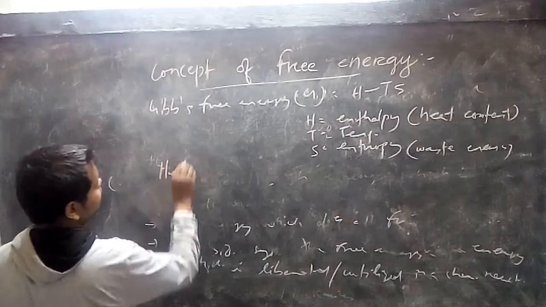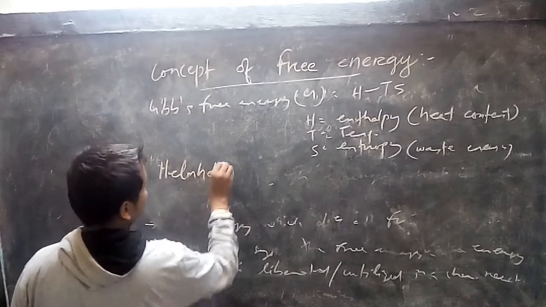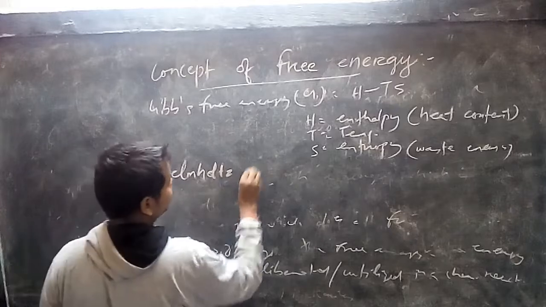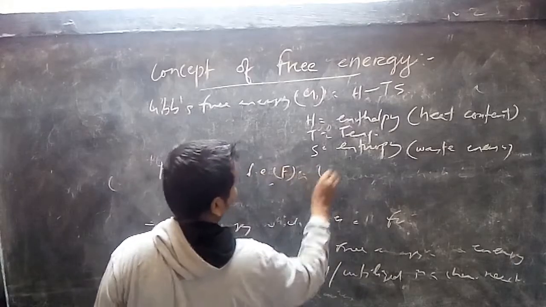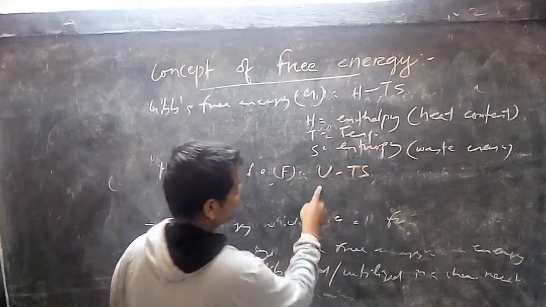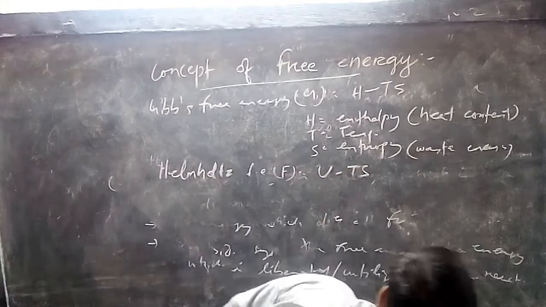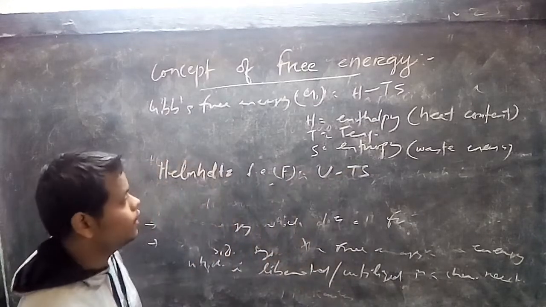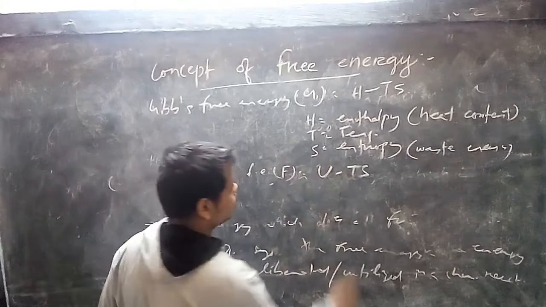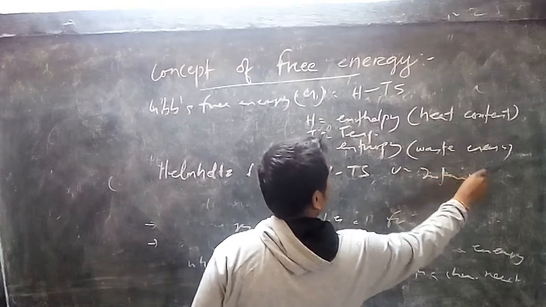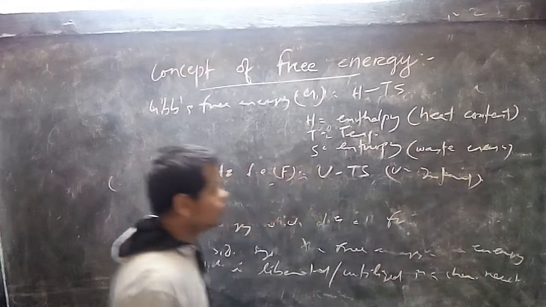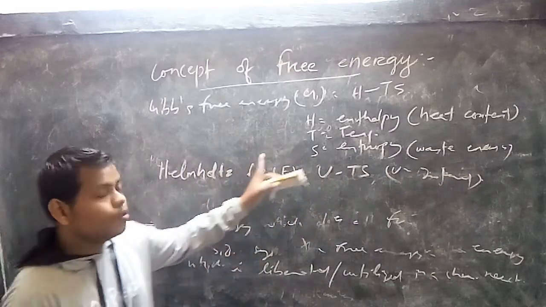Then Helmholtz free energy. It is denoted as F. F is equal to U minus TS, where U is internal energy, T is temperature, and S is the entropy or waste energy. Okay, so this is the concept of free energy.